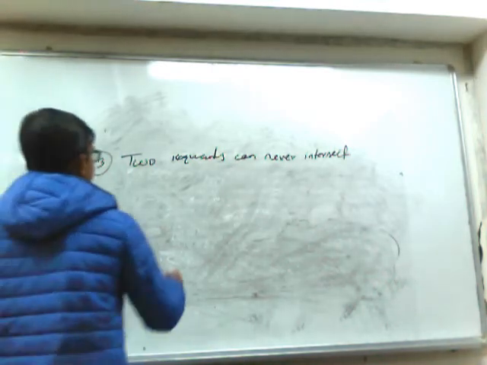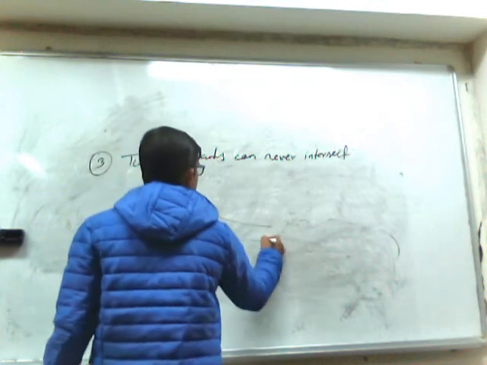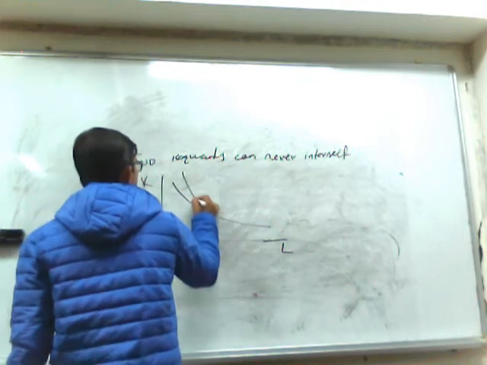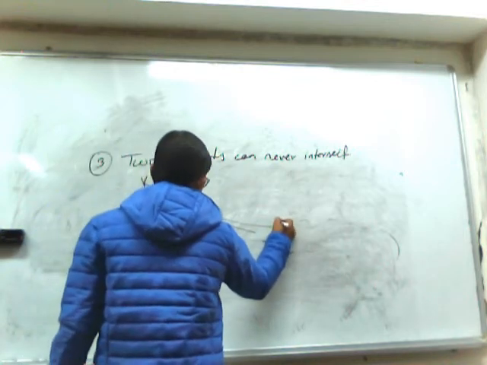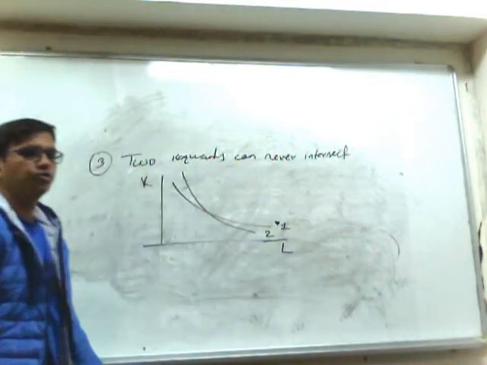So this is isoquant number 1 and this is isoquant number 2.